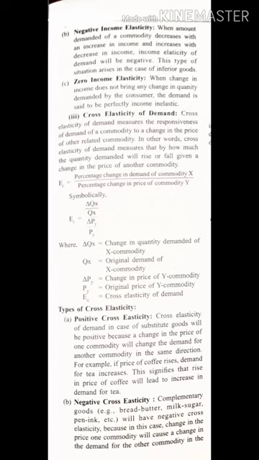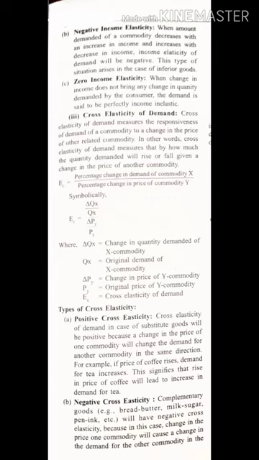Now what will be the formula of cross elasticity? It will be percentage change in demand of commodity X upon percentage change in the price of commodity Y. Two commodities are there, one X, one Y. We are comparing the demand of one commodity with the price of another commodity.